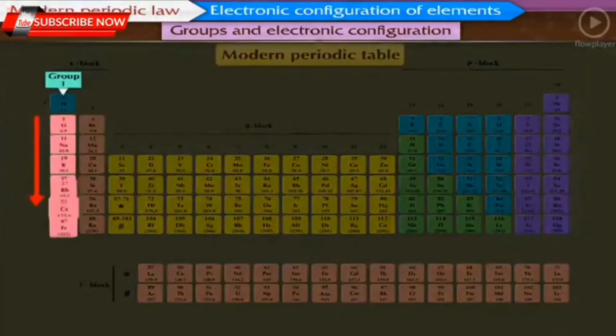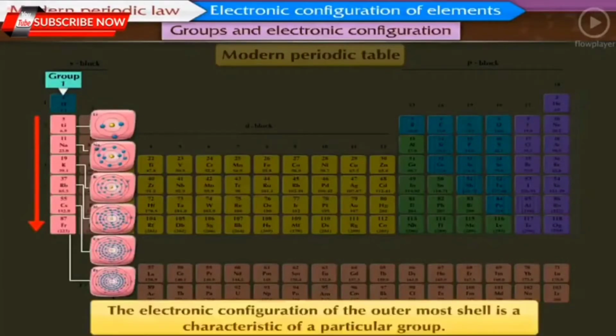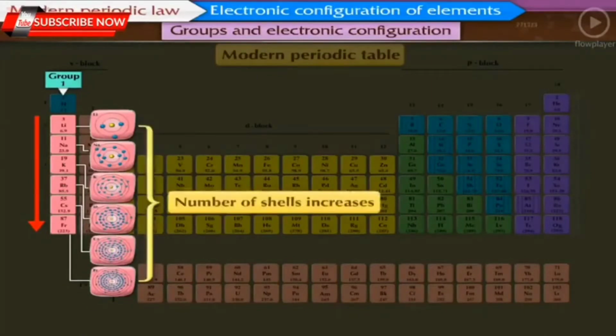As we go from the top to the bottom within any group, 1 electronic shell gets added at a time. From this we can say that the electronic configuration of the outermost shell is a characteristic of a particular group. However, as we move down along a group, the number of shells also increase.